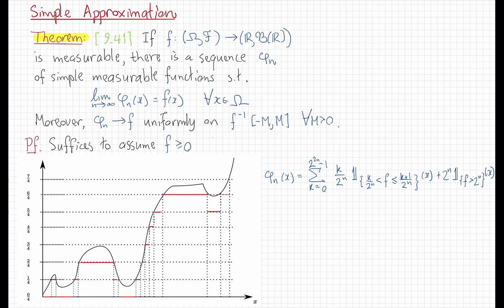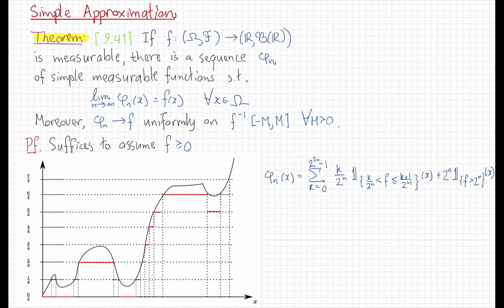That is, if we restrict to those x for which f of x is less than or equal to some big real number m in absolute value, then on that set, this is uniform convergence. And so in particular, by taking m larger and larger, we certainly get pointwise convergence. So why is this true? It sounds like a very challenging thing to prove, but it's not.